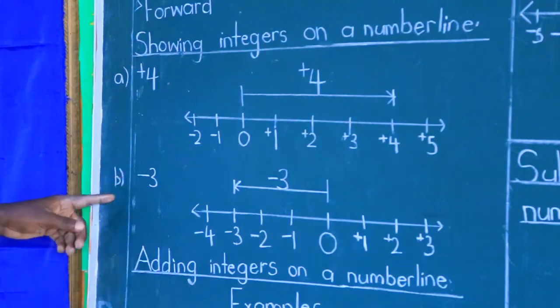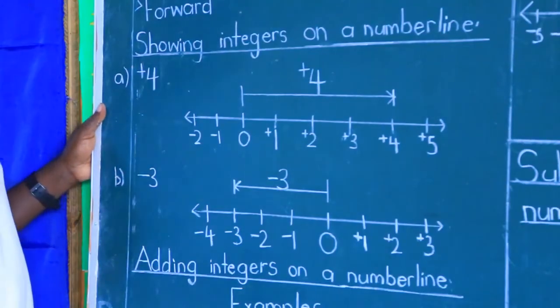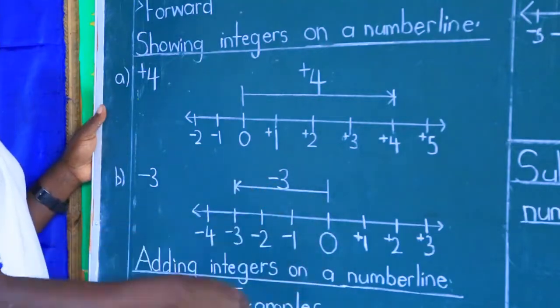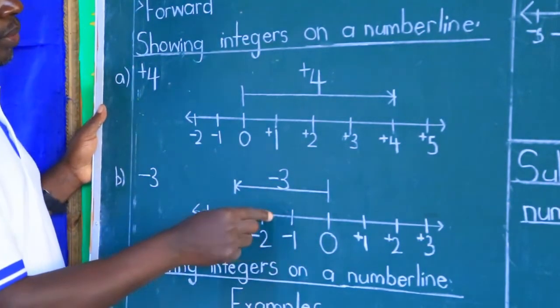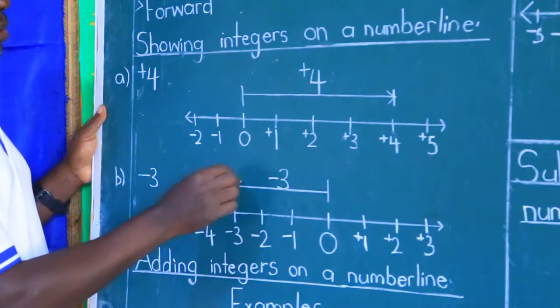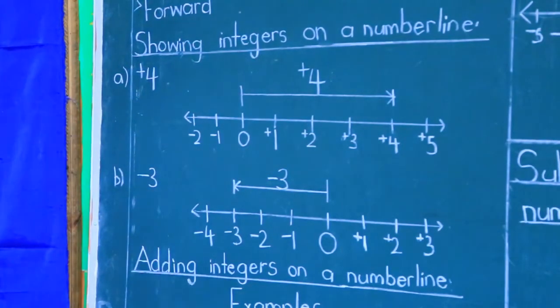And then part B says show negative 3 on a number line. Again, draw a number line, show the origin, and then count towards negatives. That is 1, 2, 3. Move. And like that, show the arrow and limit it and name it as negative 3. So, and so many others. In that way, you'll be able to answer the activity on page 2 of your workbook.